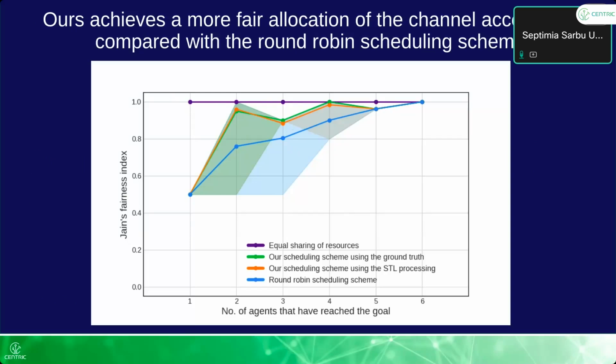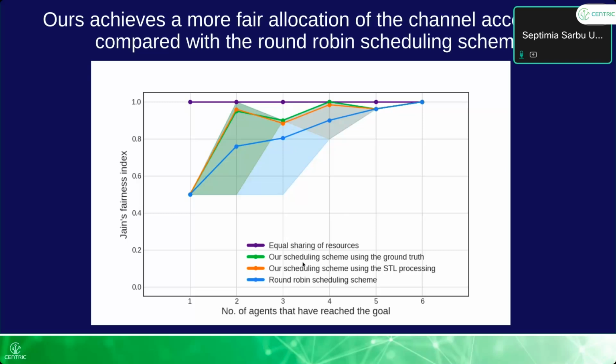So what happens in the round-robin scheme? It means alternating access to the channel for the two teams, but if we alternate the access, we will have no control over how many robots reach the destination, because the robots are placed randomly on the grid. Sometimes they are closer or sometimes further away, and just switching the channel access will not help us understand what is happening with the dynamics of the system.